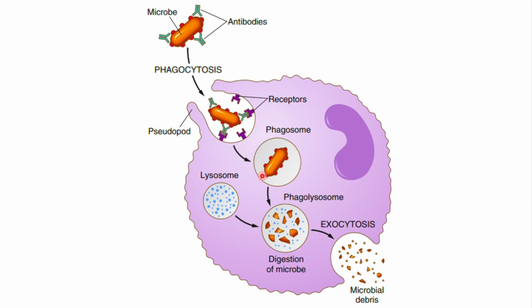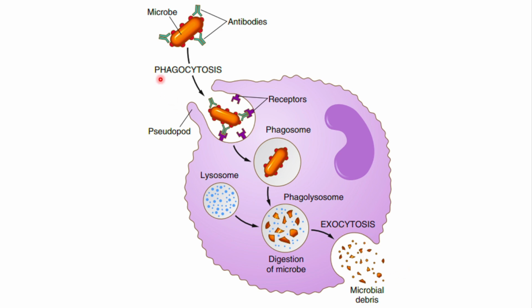Now this phagosome will get attached with the lysosomes. The lysosomes will empty all their enzymes into this phagosome, making it a phagolysosome. These enzymes of the lysosome will digest this foreign body. After digestion, all of this microbial debris will be exocytosed.